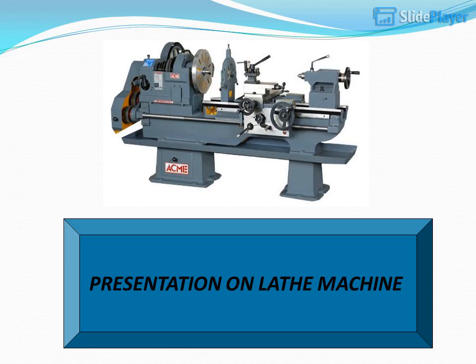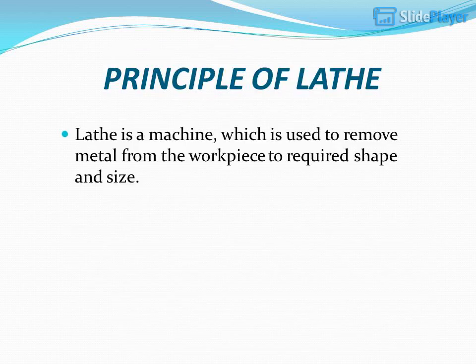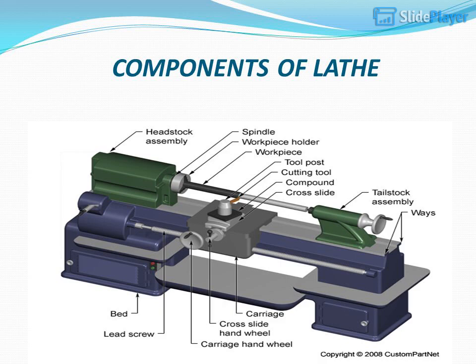Presentation on lathe machine. Principle of lathe. Lathe is a machine which is used to remove metal from the workpiece to required shape and size. Components of lathe.